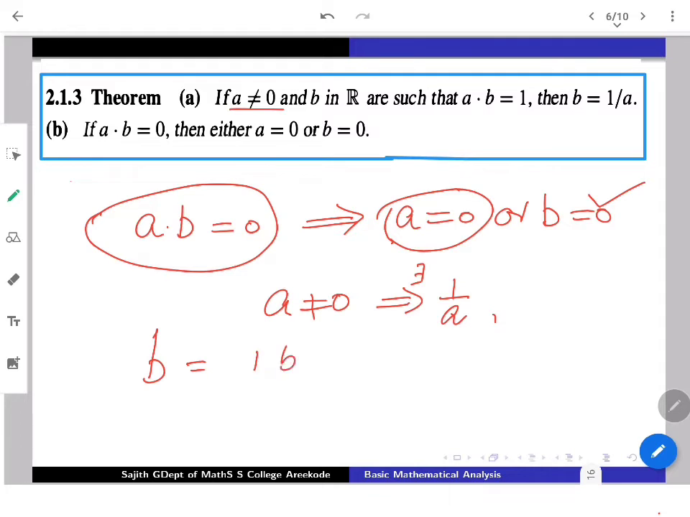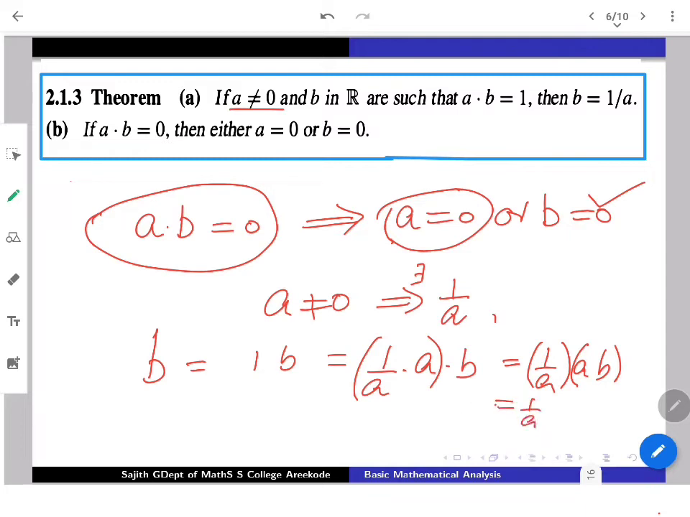1 into B is nothing other than 1 by A into B, because 1 by A into A is giving you 1. Again, this is 1 by A times AB, by associativity. But what about AB? AB is supplied to be 0, which means this is 1 by A into 0. Any real number into 0, already you have proved that it is 0. So B must be 0.